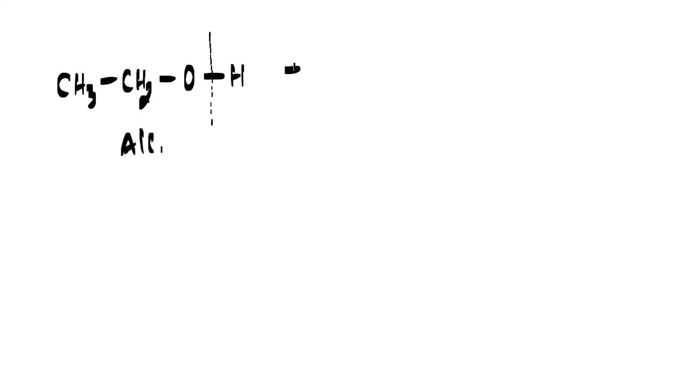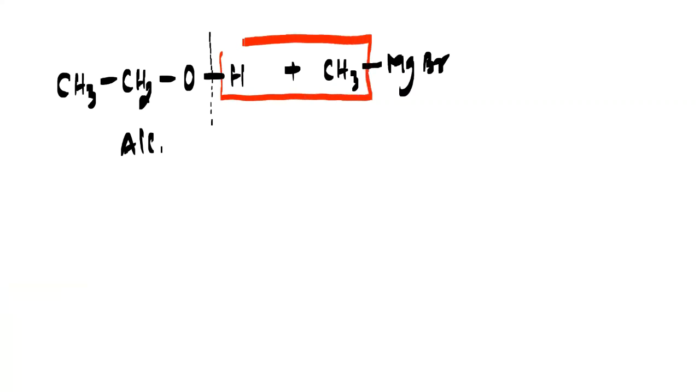So let us understand it with an example here. If you have an alcohol of this type, CH3CH2OH, you know which bond is going to break. This bond is going to break when it interacts with Grignard's reagent. This is our alcohol. So let's take a Grignard's reagent, CH3MgBr. We have to make them interact. Take out H from here and CH3 from the Grignard's reagent. CH3 is your R dash.